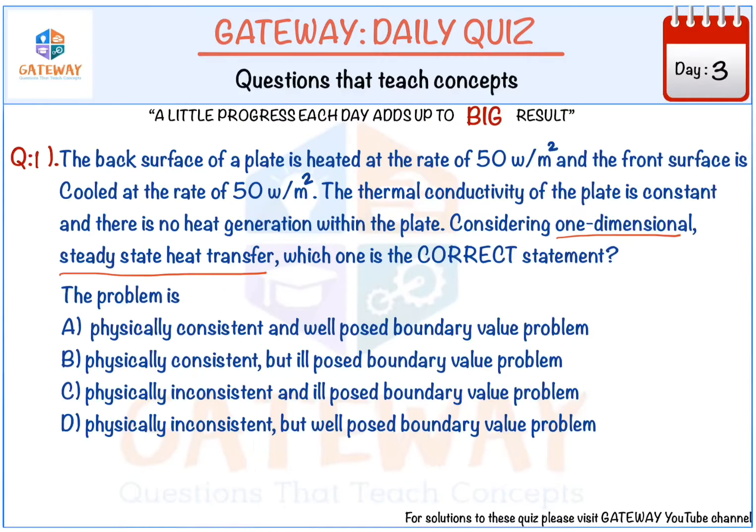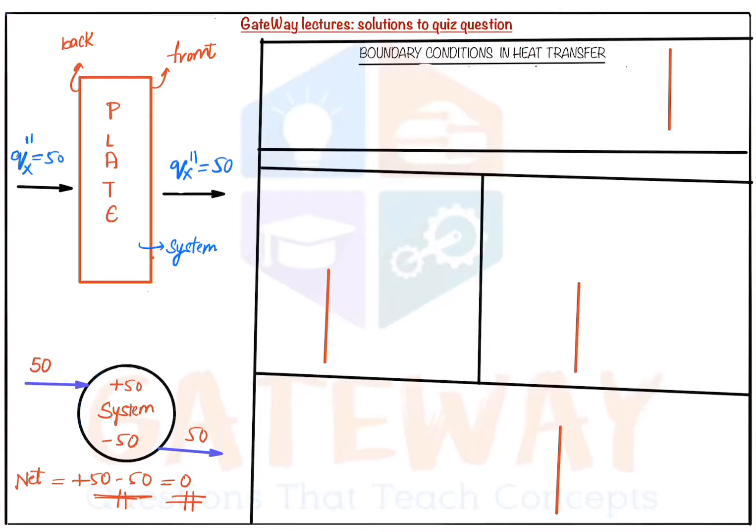So that is a statement given in the question. There is no heat generation. So our conclusion from these given statements, 50 watt entering and 50 watt leaving, and no heat generation, is that we proved physically that there is no heat being stored because the net is 0. So the problem is physically consistent. So one of the conditions in the options is finished.